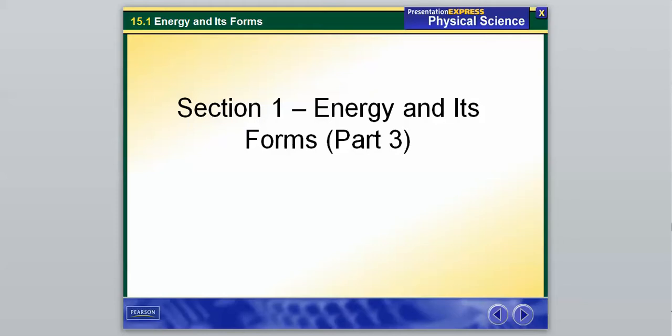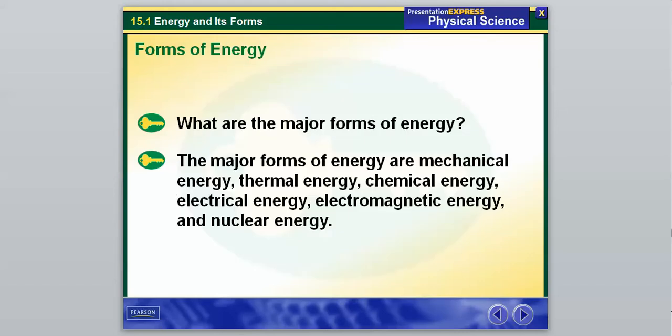So remember, we have our two main big groups, kinetic and potential energy. And if we break it down even a little bit below that, we're going to have other different forms of energy that can be classified as different types of kinetic and different types of potential energy. So we have some different major forms of energy.